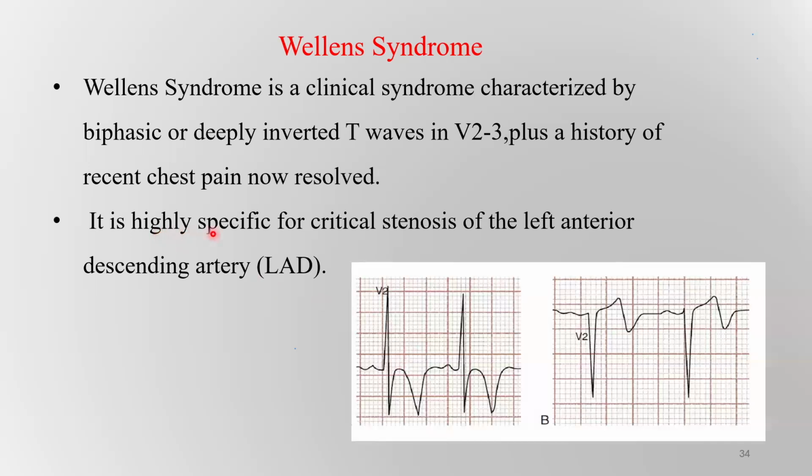It is highly specific for a lesion of the left anterior descending artery. So the patient may come with chest pain. In between the attacks of chest pain, the patient is pain free, and you find these changes in the ECG. This is a critical situation, and the patient needs immediate intervention because there is a critical stenosis in the left anterior descending artery. So there are two types of Wellens syndrome: deeply symmetrically inverted T wave or biphasic T wave in the precordial leads from V1 to V4.